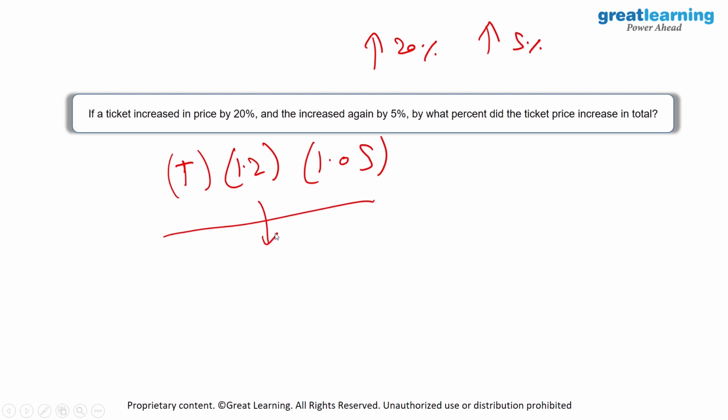So this will be equal to 1.26, which means that there is a 26% rise in the original price of the ticket.